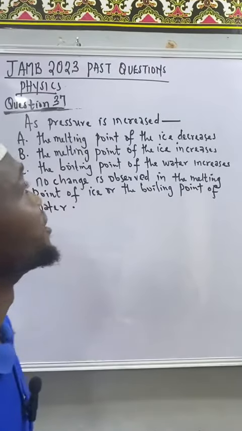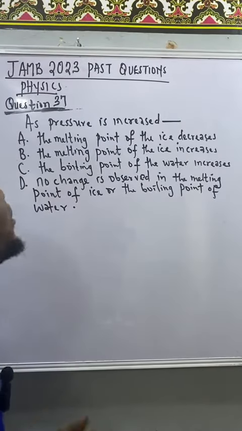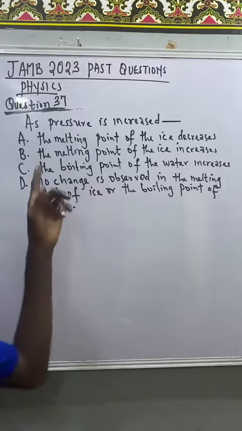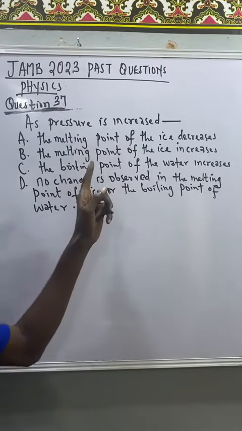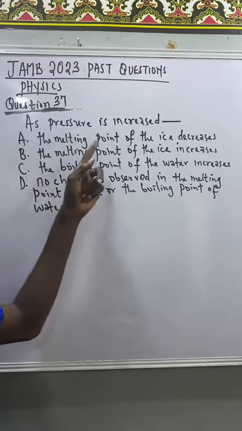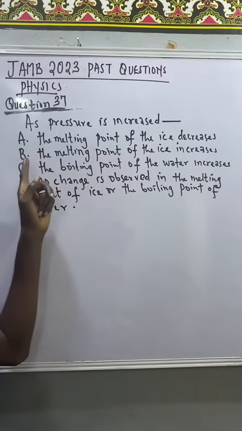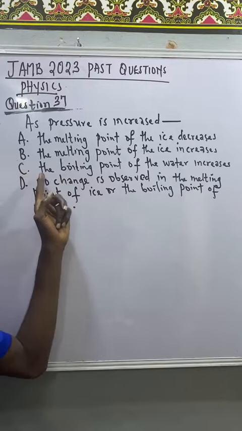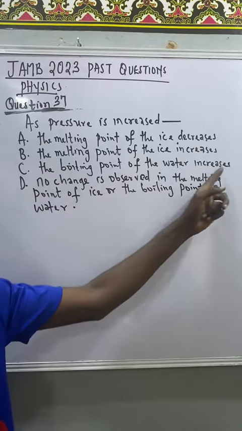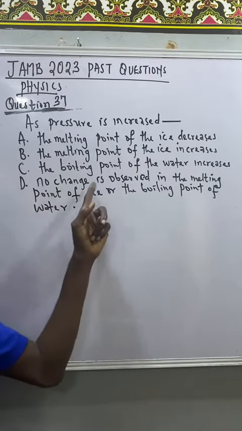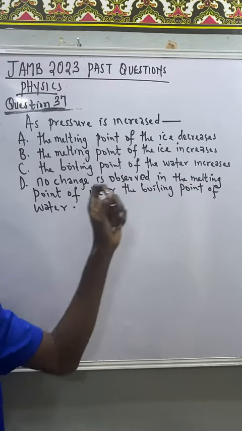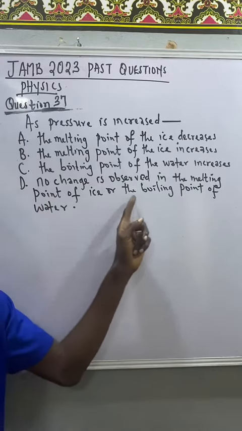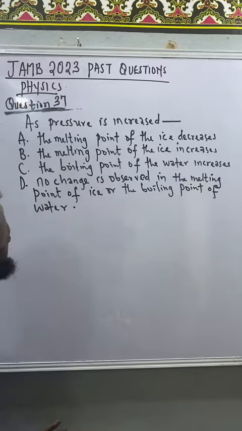Question 37, JAMB 2023 past question. As pressure is increased, dash. A, the melting point of the ice decreases. B, the melting point of the ice increases. C, the boiling point of the water increases. D, no change is observed in the melting point of ice or the boiling point of water.